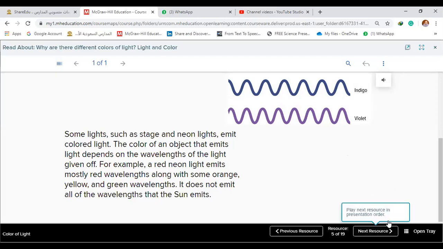For example, a red neon light emits mostly red wavelengths along with some orange, yellow, and green wavelengths. It does not emit all the wavelengths that the sun emits.